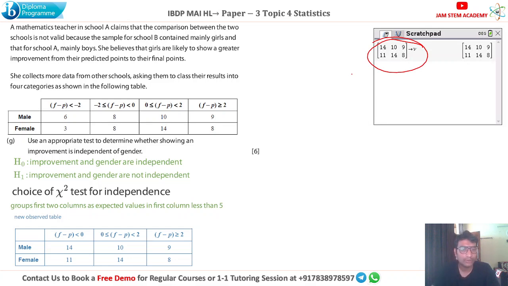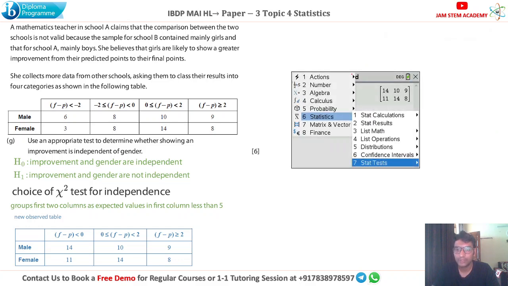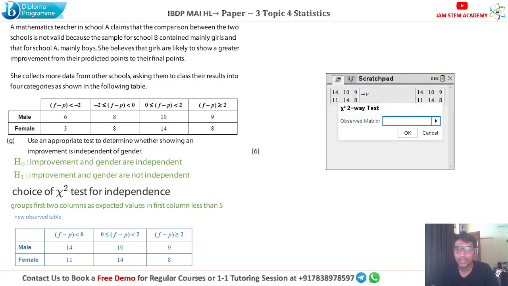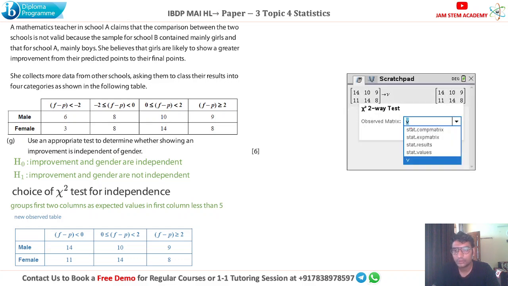Now we have to use the chi-square test of independence over this matrix. So go to menu, then stat test, and from the stat test, select chi-square two-way test. We already have our observed matrix, so you can click on this drop down menu button and it shows the following.